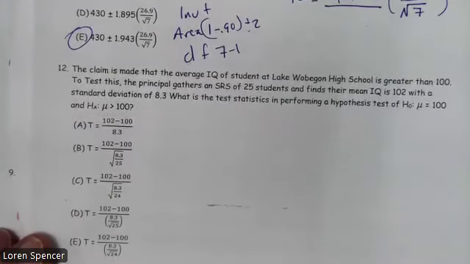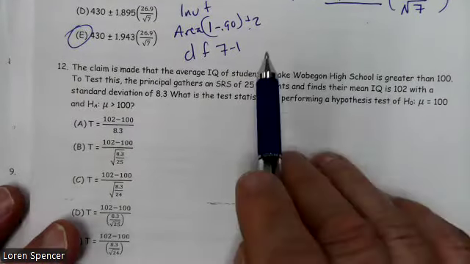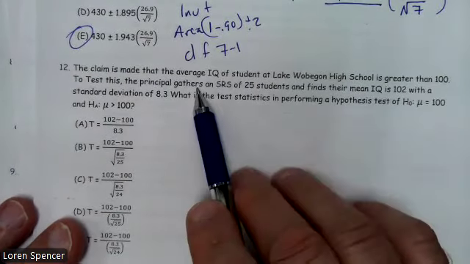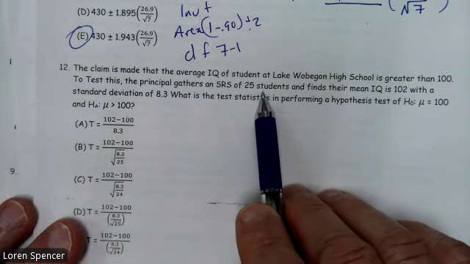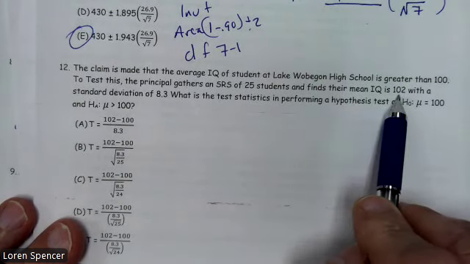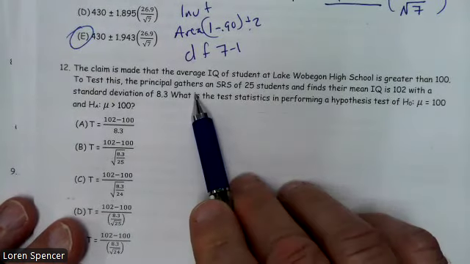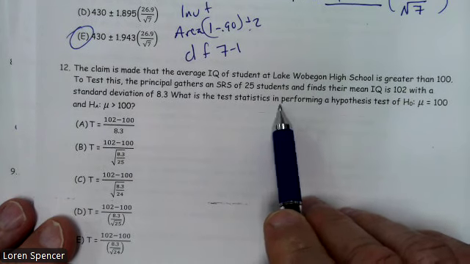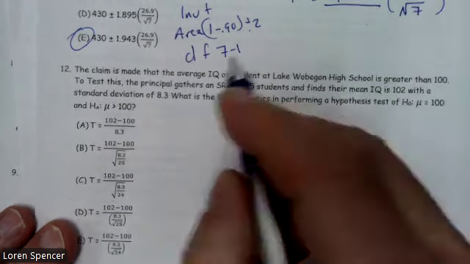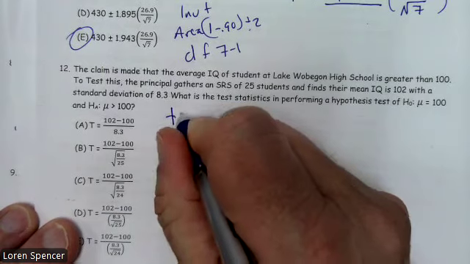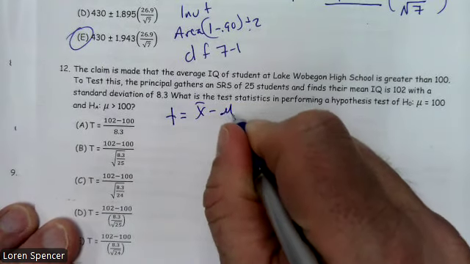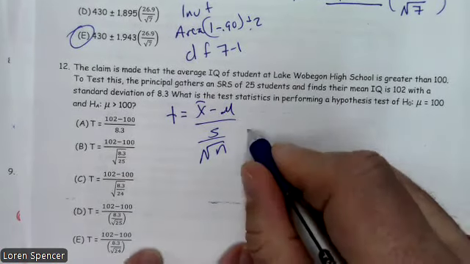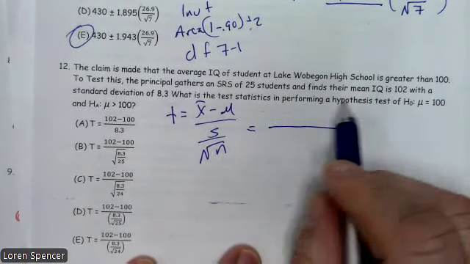Number 12. The claim is made that the average IQ of students at Lake Wobegon High School is greater than 100. To test this, the principal gathers a simple random sample of 25 students and finds their mean IQ is 102 with a standard deviation of 8.3. What is the test statistic in performing this? Okay, so here we go. The formula: t equals x-bar minus mu, over s divided by square root of n.